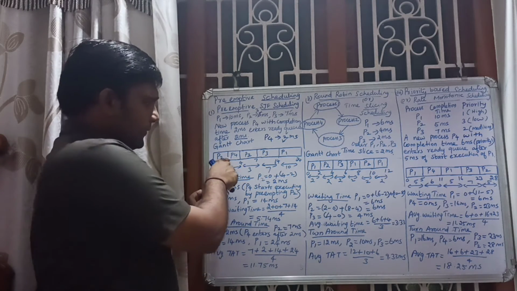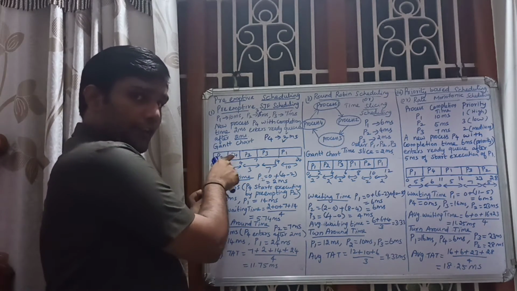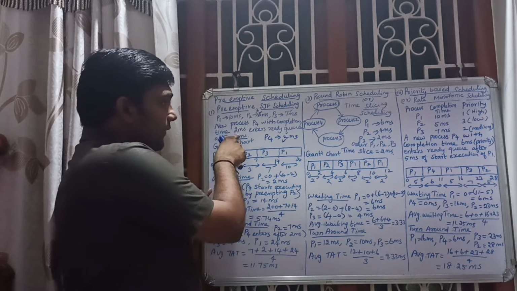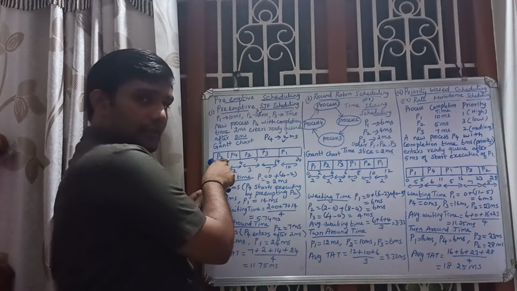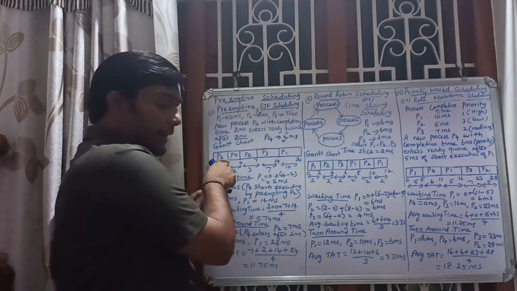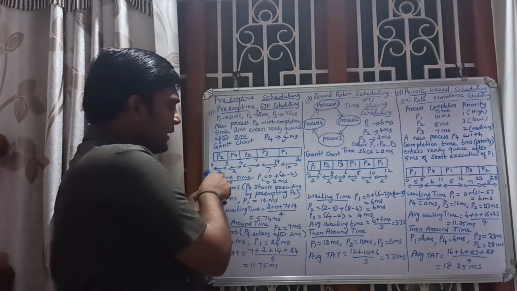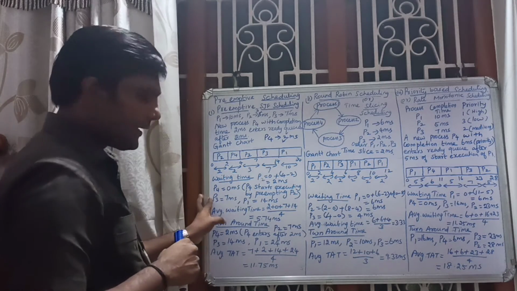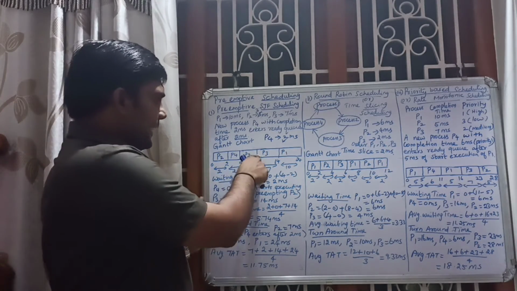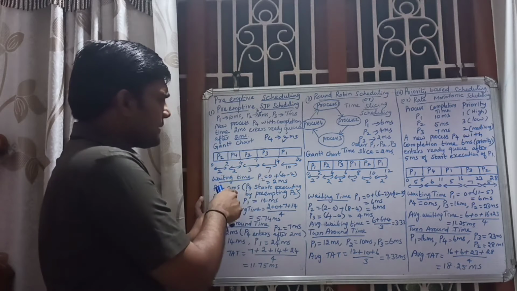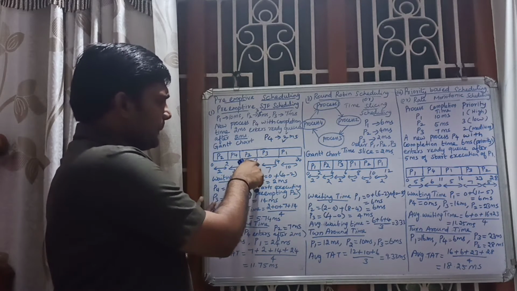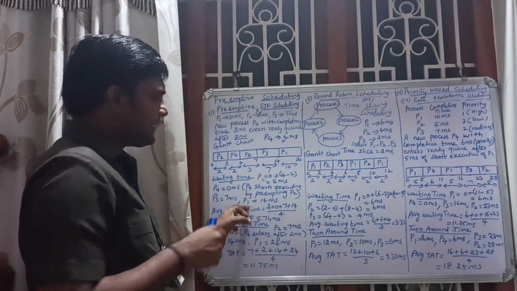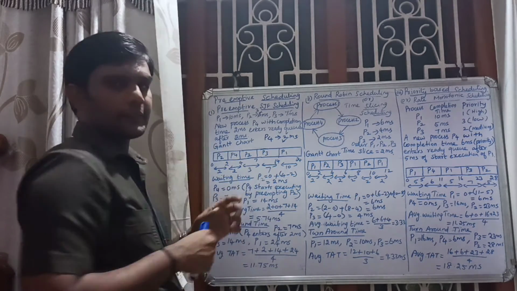For P4 there is no waiting time, because it enters after 2 milliseconds and, after entering, it is immediately serviced. So 0 millisecond. Then for P3 the waiting time is 7 millisecond. Then for P1 the waiting time is 14 millisecond.